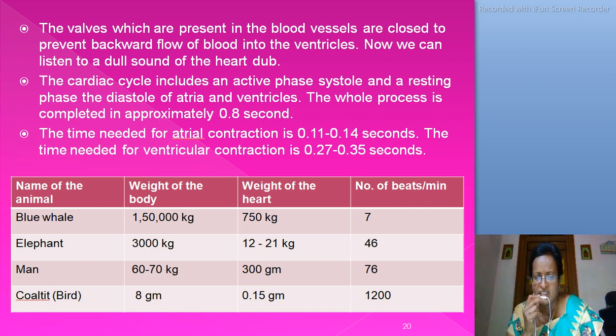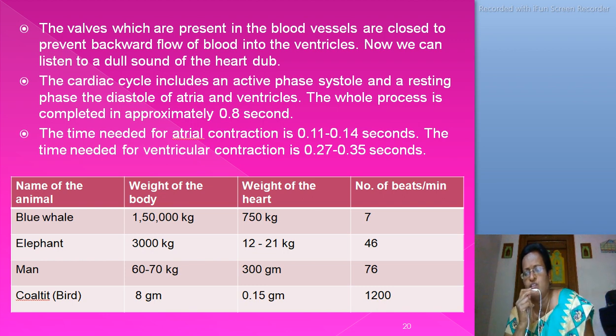Here, body weight is very high, but the number of beats is very low. In the elephant, the weight of the body is 3000 kgs. Weight of the heart is 12 to 21 kgs. Number of heartbeats per minute is 46.